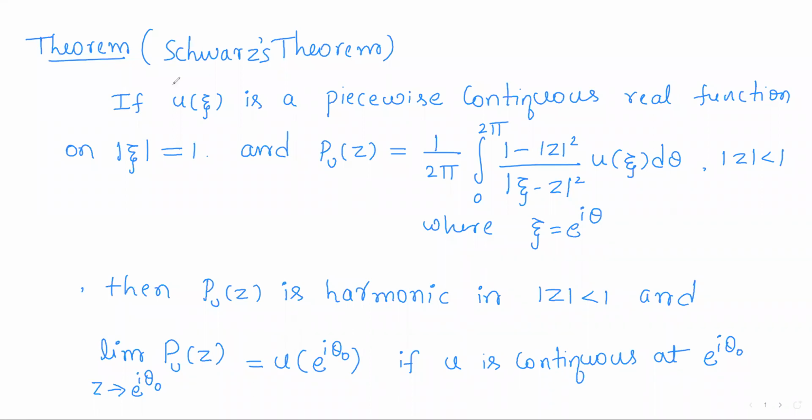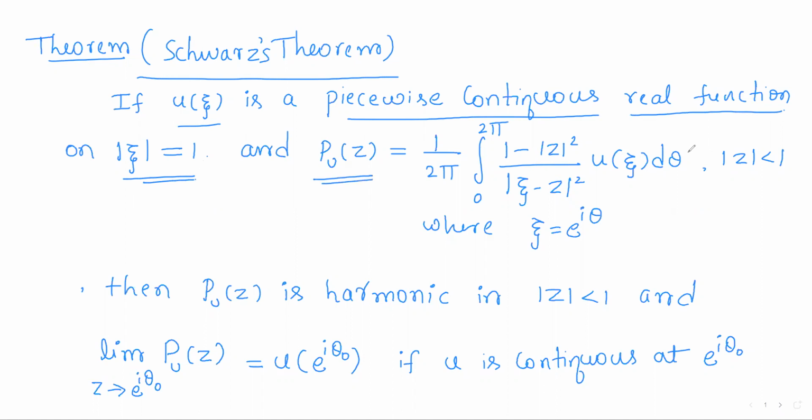Okay, now we shall come to a very important theorem, which is the Schwarz theorem. It states that if u of xi is a piecewise continuous real function on the circle mod xi equals 1, and P_u of z is defined to be 1 by 2 pi integral 0 to 2 pi of (1 minus modulus of z square) by (modulus of xi minus z whole square) u of xi d theta, for all z with mod z less than 1, and where xi varies over the unit circle with center as origin.